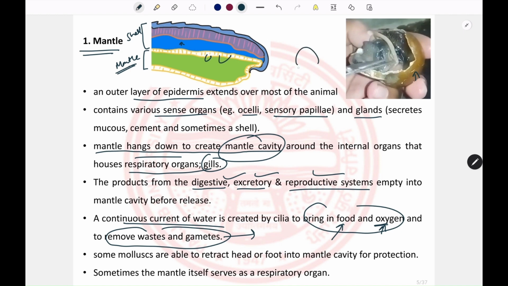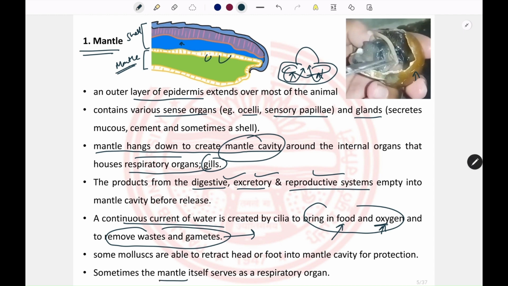So if that shell is present, and the head and the foot, which are the delicate portions, remain outside, they will not get that much protection from the predator. If the organism is able to retract its head as well as the foot inside the shell, that will give better protection to the organism. So some organisms can do this and are able to protect themselves better from predators.